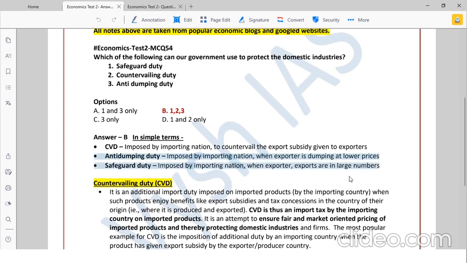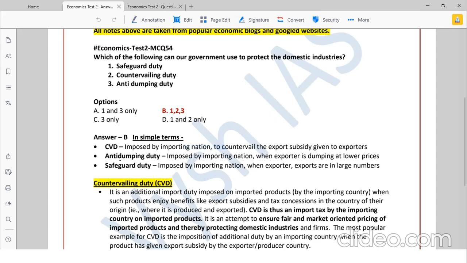So in simple terms, one liner, countervailing duty is imposed by the importing nation, like suppose India, to countervail the export subsidy given to exporters. Meaning China is giving all their exporters a lot of export subsidy so that their products look cheaper. If we see that, we will put a duty here so that by the time it enters the Indian market, the product price will become normal. Else our domestic people will suffer because such cheap products come into India.